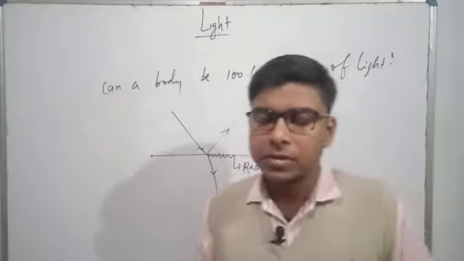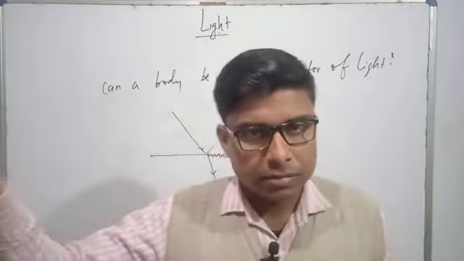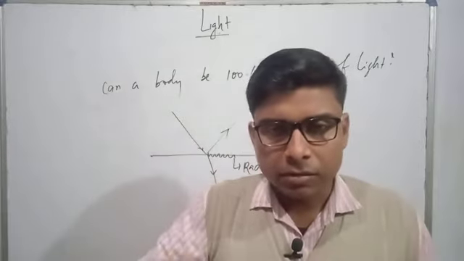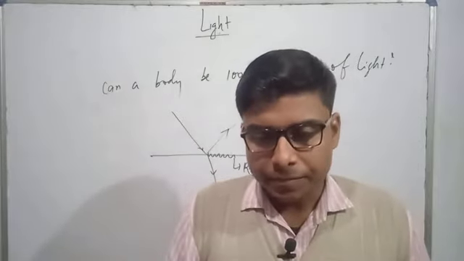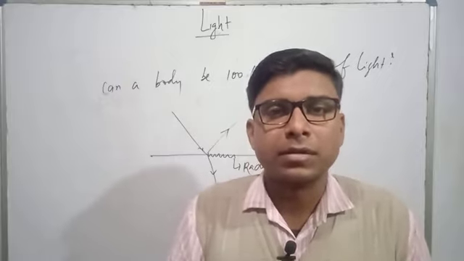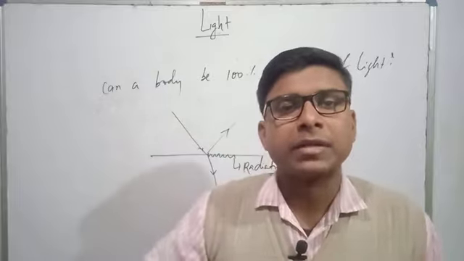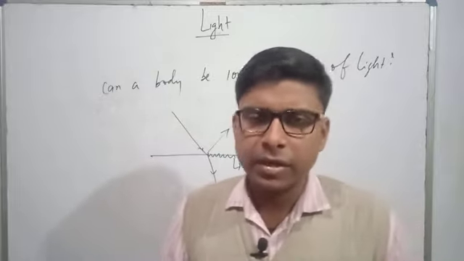For example, when you put a mirror in the sunlight, light will continuously fall on the mirror, and we will say there is continuous reflection going on, because the mirror is a polished surface, and almost all light rays are reflected.